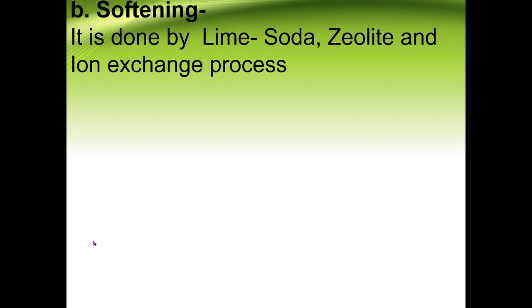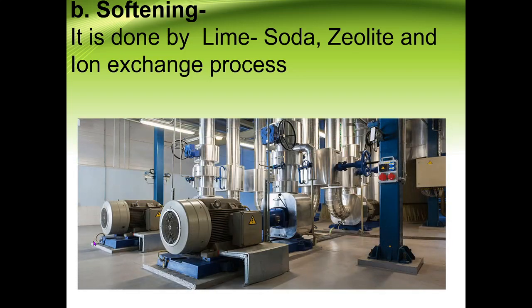So to remove the hardness-causing salts, or to make hard water into soft water, there are different processes: the lime soda process, the zeolite process and the ion exchange process. By these processes hard water may be converted into soft water. We will discuss these processes later in detail. This is the equipment by which we can carry out the different softening methods.